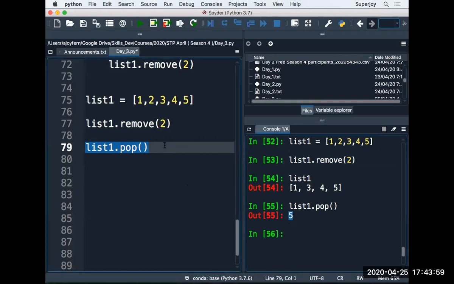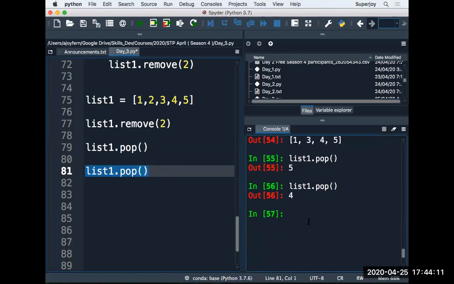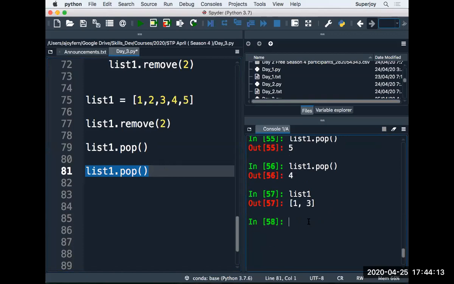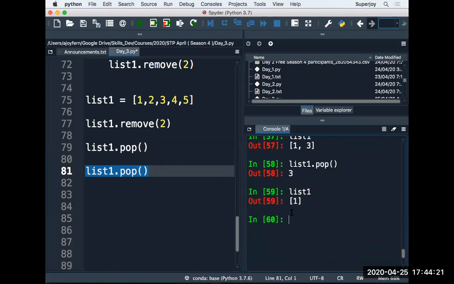But if you call the pop method, you get the removed value in the output. I again pop some other items. I call pop again, and this time item 4 is removed. So every time I can see my list is shrinking. I again call list1 dot pop. This time only one item is left. That means pop will always remove the last item, right?